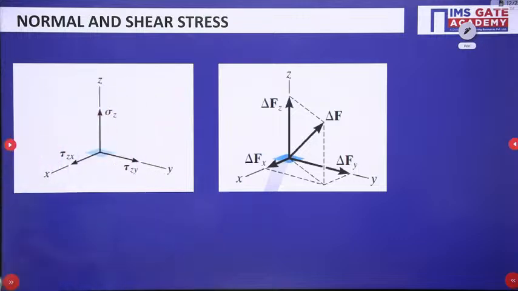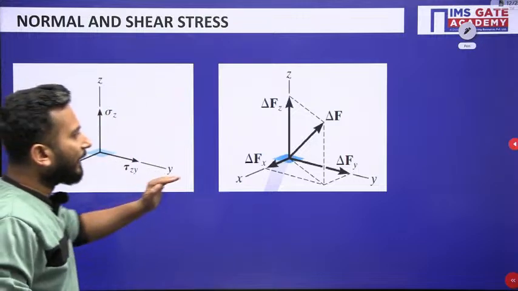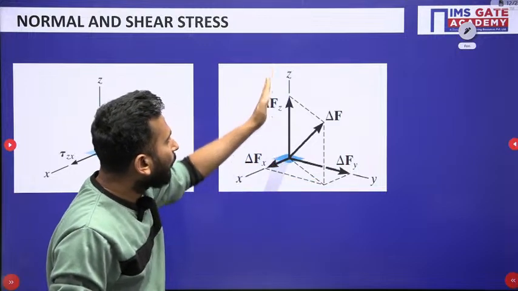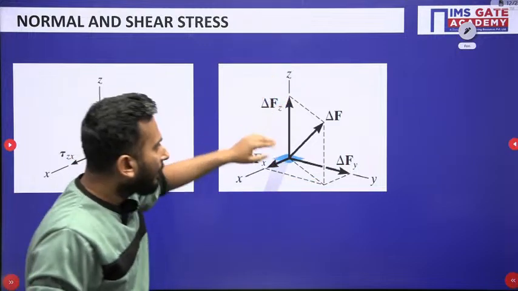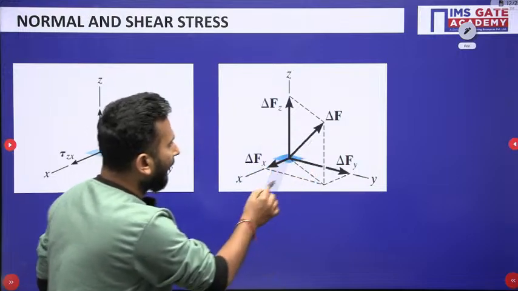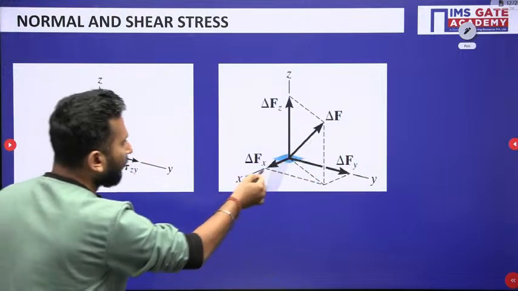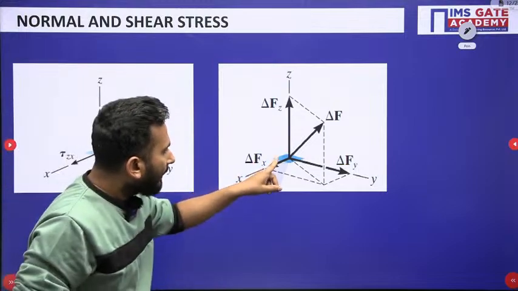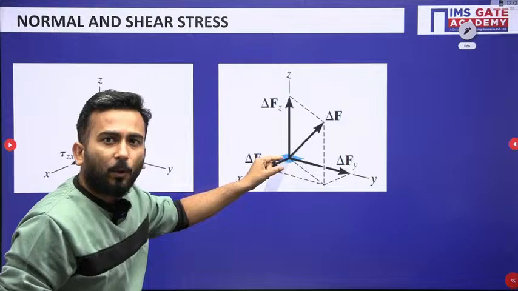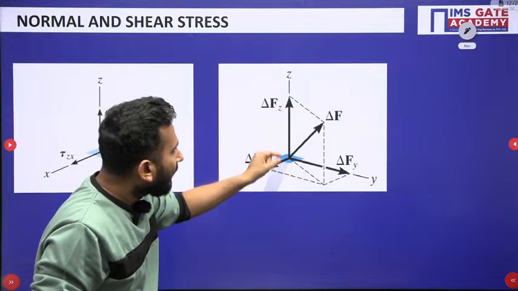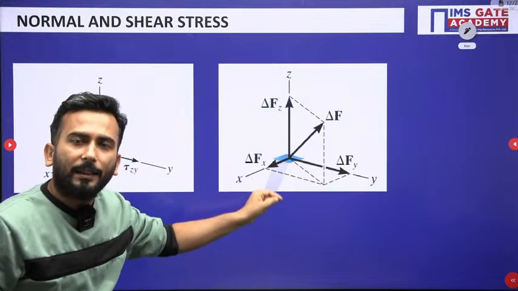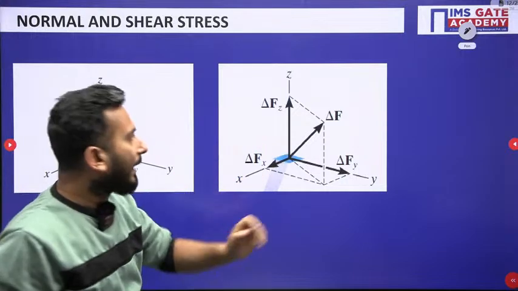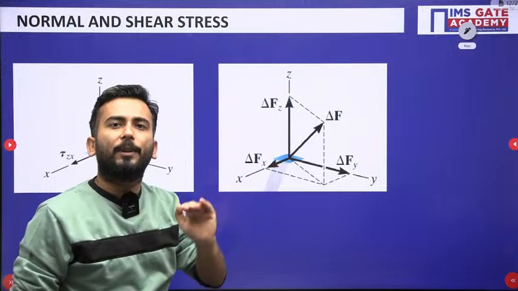So clearly you can see, my dear friends, that I have taken a force in the z direction, a force in the y direction, and a force in the x direction. Now see one thing, this is the small area, and over here this Fz is acting normal to the area. So the force which is acting normal to the area will give rise to what?